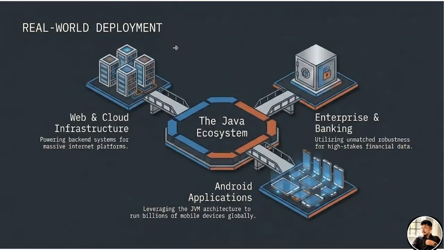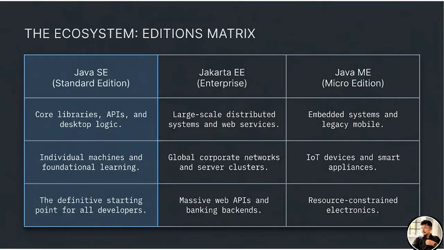Real world development, yeah, of course. What is the meaning of it here? Real world means we are developing web and cloud infrastructure things. We are developing Android applications. We are developing enterprise and banking applications. Those things are supported by Java. That is the Java ecosystem. So you can see, the entire market is captured by Java.